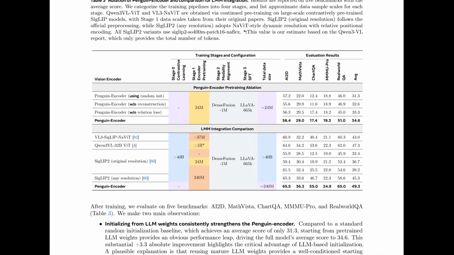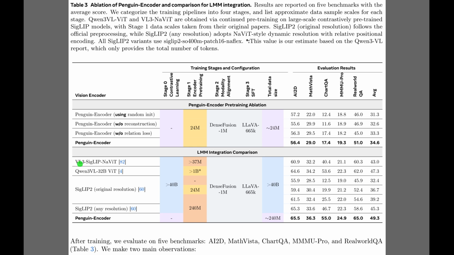Okay, following the strong benchmarks in Table 1, Table 3 breaks down the design choices using an ablation study. The top half isolates the pre-training phase, showing that starting with pre-trained language model weights provides a major performance boost over random initialization. This section also confirms that the relation loss, which helps the model grasp spatial connections between image patches, is critical for preserving fine-grained visual details. Finally, the bottom half compares the Penguin encoder against traditional models. The results demonstrate that the Penguin encoder achieves the highest average score, proving it can outperform established models like SigLIP2, despite using significantly less total training data.